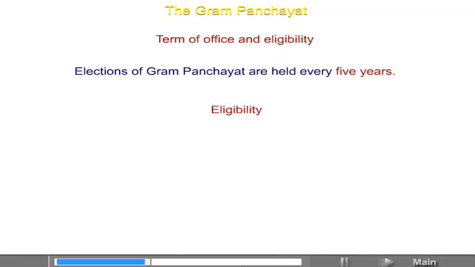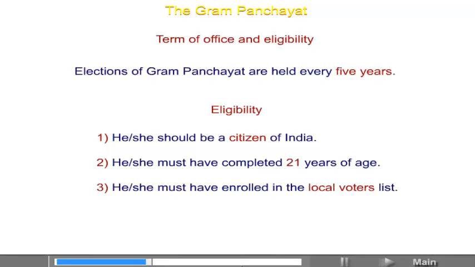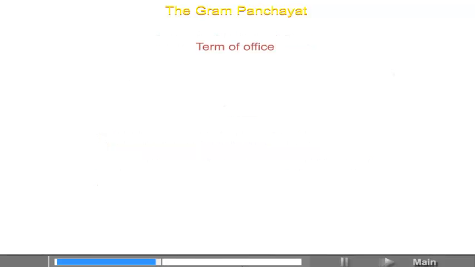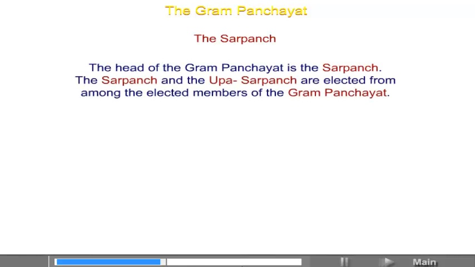Eligibility. 1. He or she should be a citizen of India. 2. He or she must have completed 21 years of age. 3. He or she must be enrolled in the local voters list. Term of office. Members are elected for a term of 5 years. The Sarpanch. The head of the Gram Panchayat is the Sarpanch.